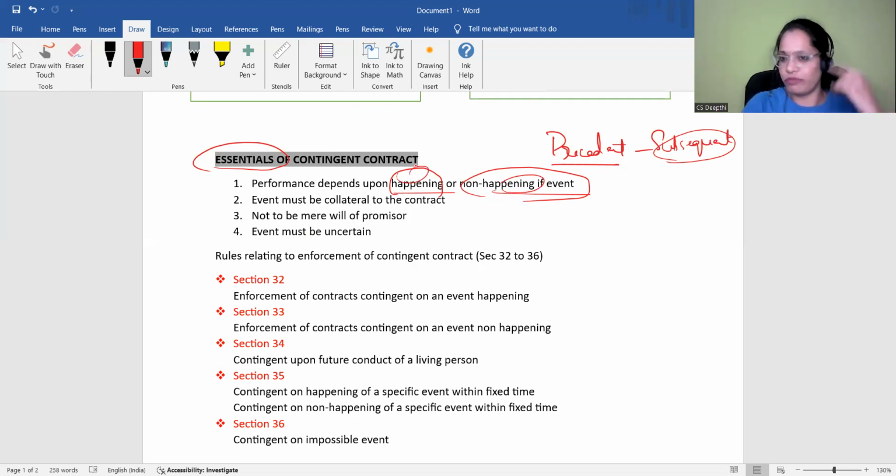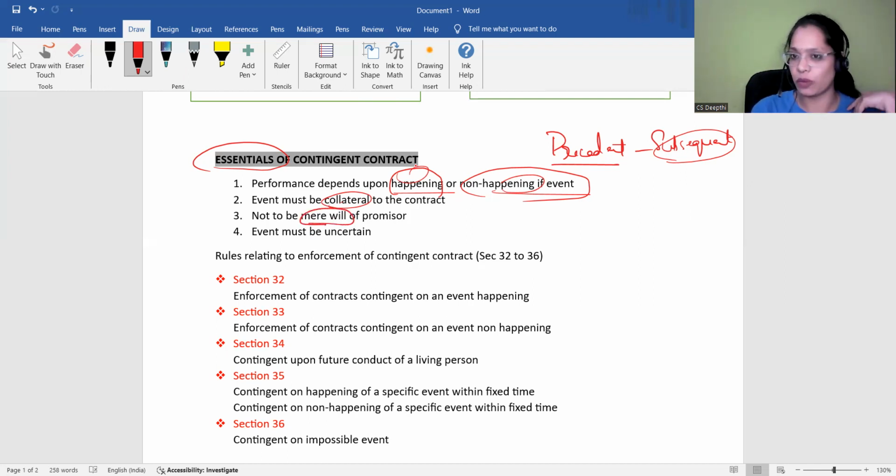The first, from the definition itself, we have framed these essentials. Okay, nothing new here. Everything from the definition itself, we have extracted these essentials. And second is, it should be collateral. As we have already discussed, it should be collateral. It should be secondary. It should be incidental to the contract. And it should not be a mere will of the promisor.